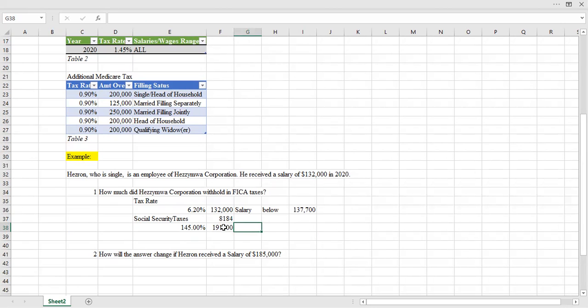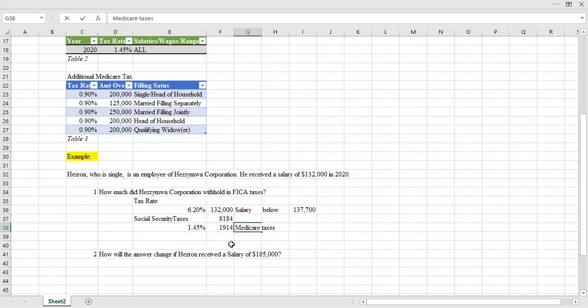So that would be, okay, that's not going to work. This is 1.45%. So we're going to get that here. Okay, that's not the case. There's a problem here. Okay. This is the Medicare taxes.